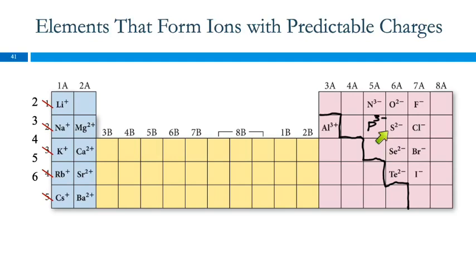So we can look at, well, what's the closest way to get to a noble gas? Well, I can go 2 squares over here. That means gaining 2 electrons. For this one, it's moving 2 squares to the left, which is losing 2 electrons. Or we can remember that non-metals and negatives start with N. Non-metals form negative ions, and metals form positive ions. Any other questions?